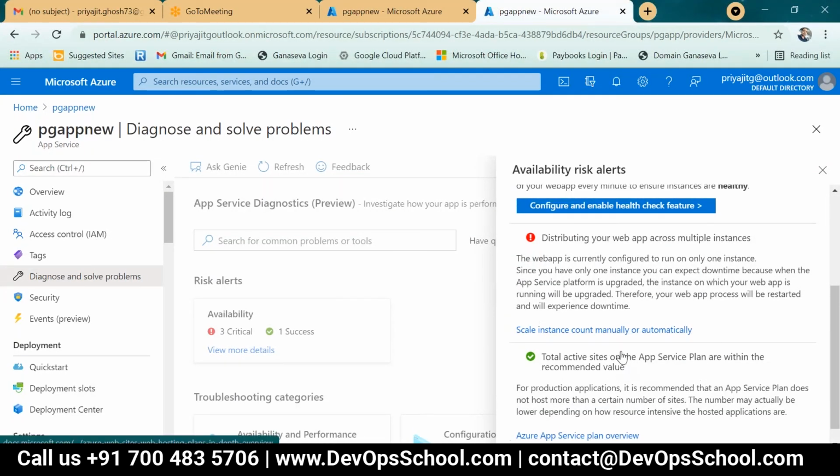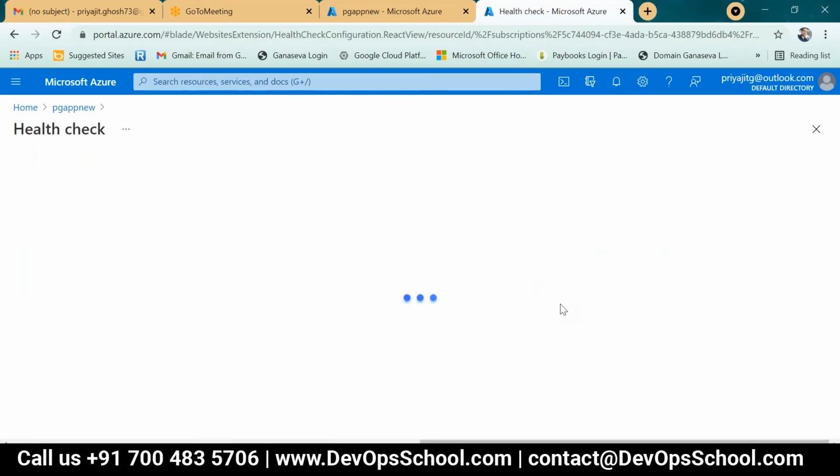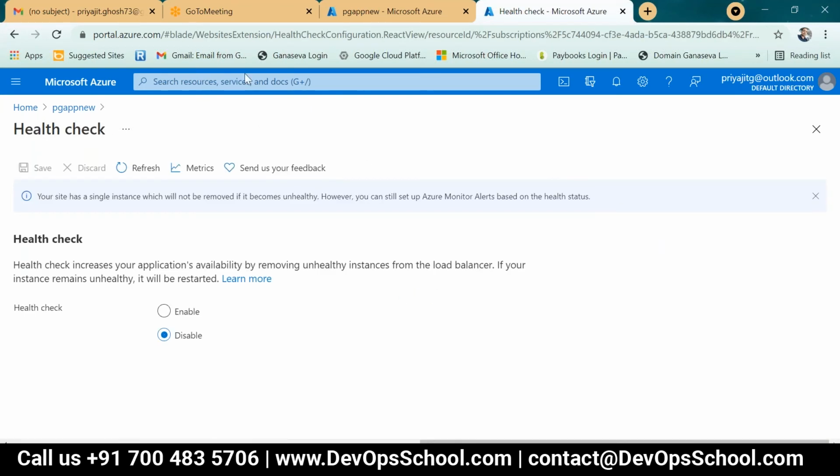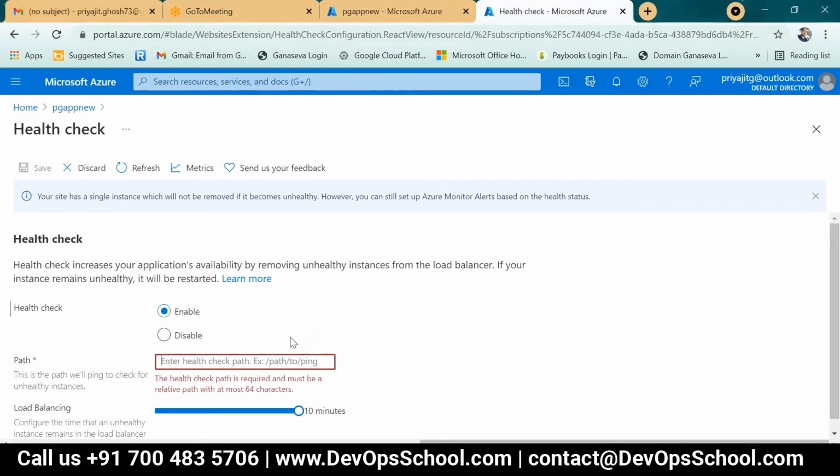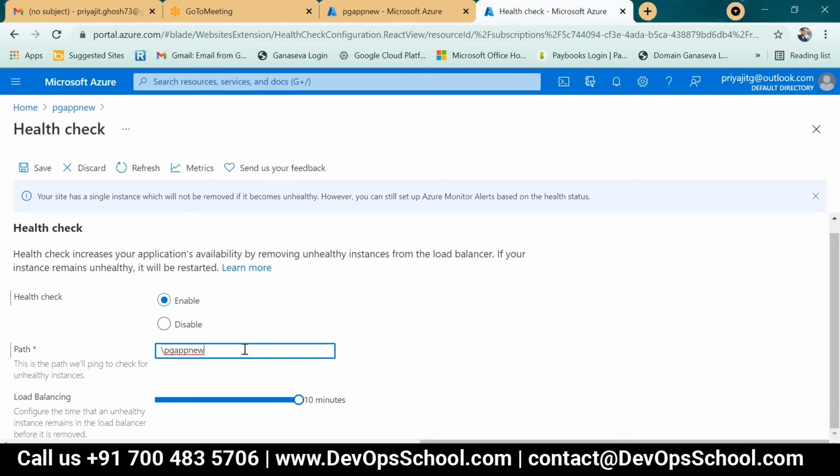So whatever they are suggesting, that we need to do automatically. Health check: enable it, after that save and deploy. Is it enabled or disabled? It's enabled. And the path is slash anything slash app pg, a new path. And load balancing is also there, after 10 minutes, 8 minutes, the application load balancer. That you have to deploy and save.